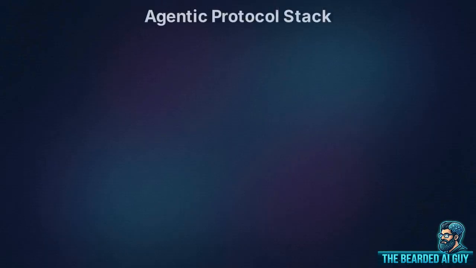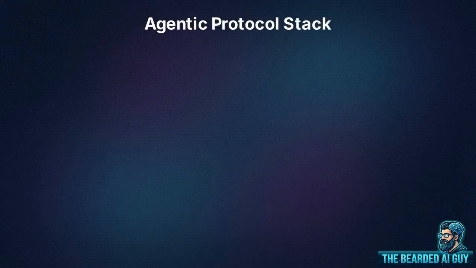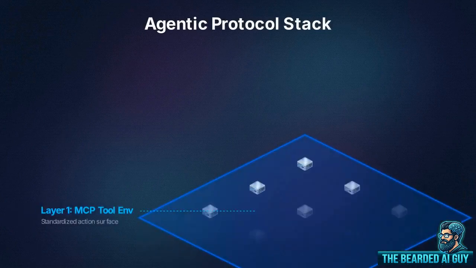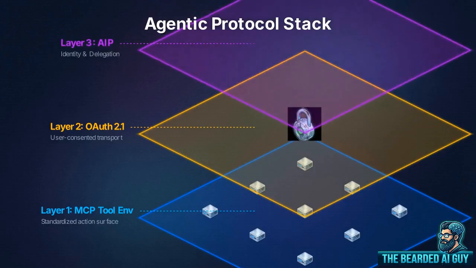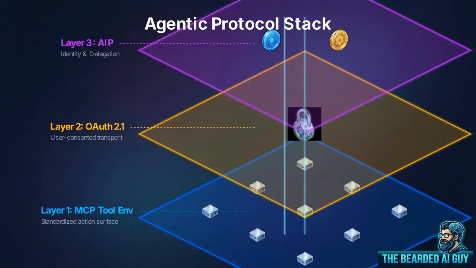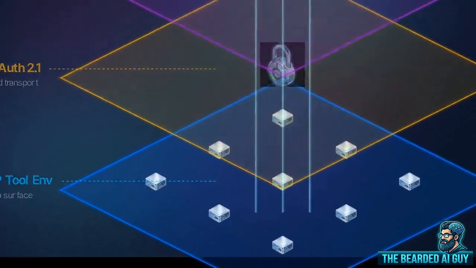When we assemble these components, we see the complete protocol stack required to secure modern agentic systems. Layer 1 is the MCP tool environment. It provides the baseline infrastructure and the standardized action surface. Layer 2 is OAuth 2.1, providing the user-consented transport layer and the initial client-server handshake. Layer 3 is AIP. This caps the stack, enforcing multi-agent identity, strict provenance, and delegation tracking.